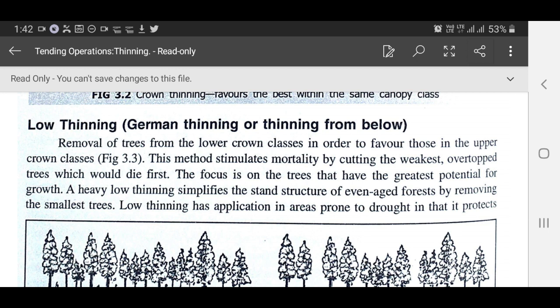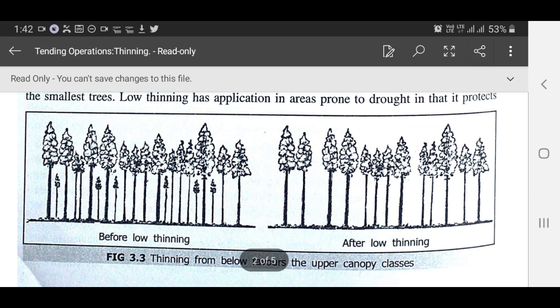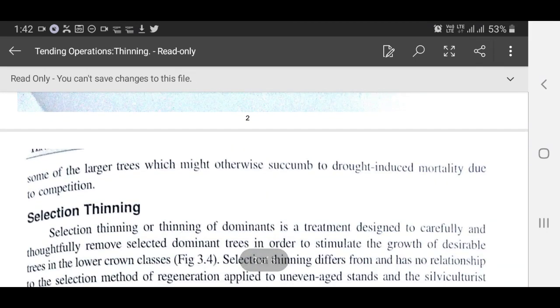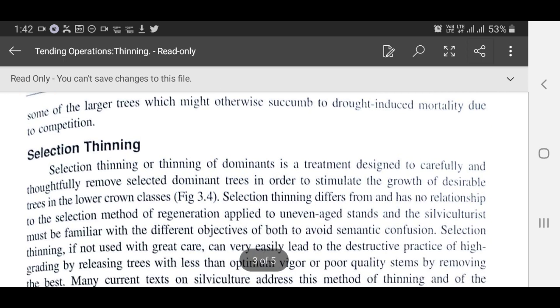A heavy low thinning simplifies the stand structure of even-aged forests by removing the smallest trees. Low thinning has application in areas prone to drought in that it protects some of the larger trees which might otherwise succumb to drought-induced mortality due to competition.